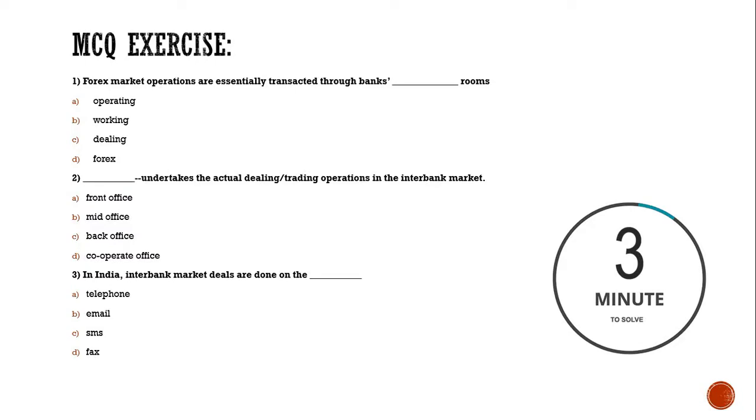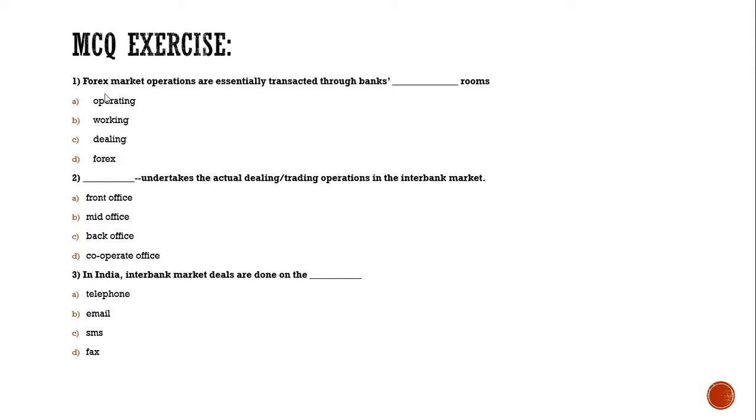Okay, now let us check what might be the correct answers for the MCQs which are given. Number one, the forex market operations are essentially transacted through banks dash room. The correct answer for that is dealing rooms. Next, dash undertakes the actual dealing or trading operation in the interbank market. The answer is front office. In India, interbank market deals are done on the dash, that's telephone. I hope everyone must have got those three answers right. We'll move to the next set of MCQs.